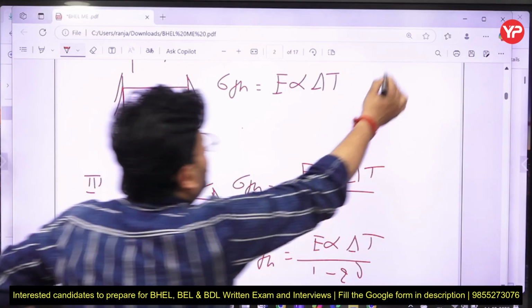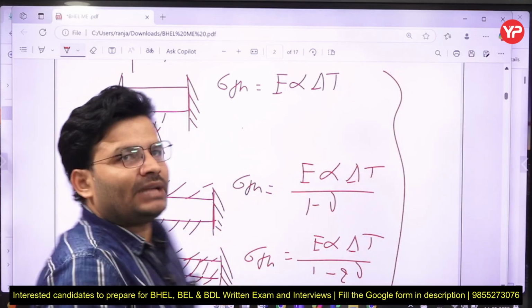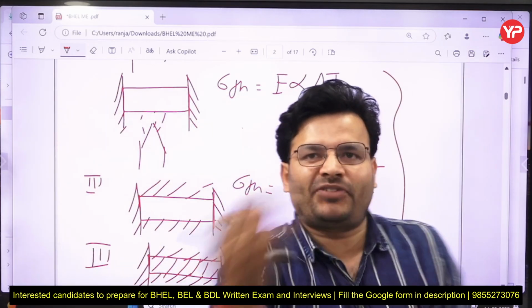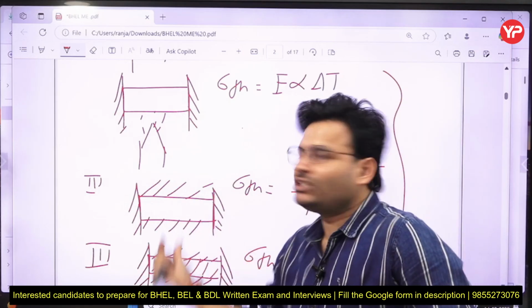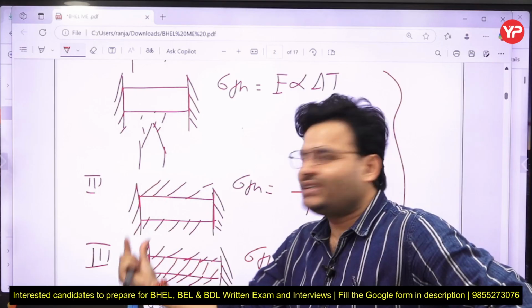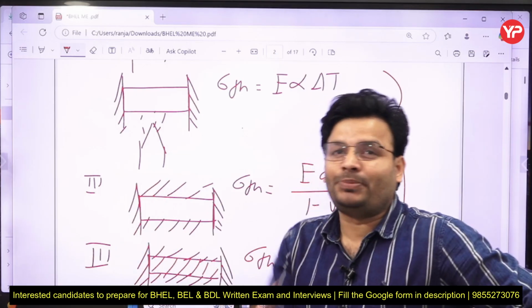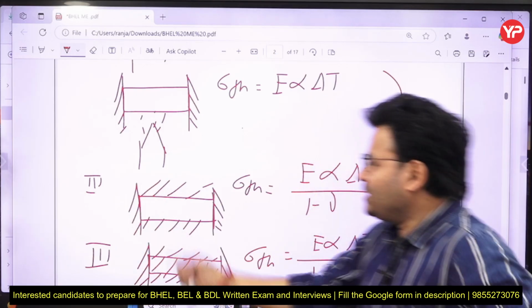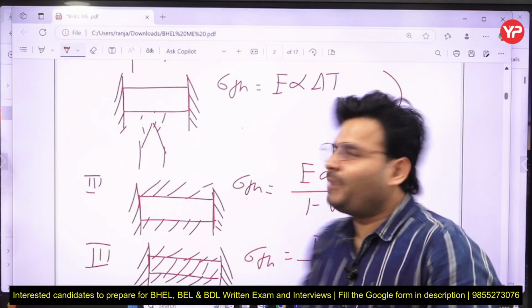So please try to remember that formula, because that question has been asked in your exam. It might be possible that in upcoming exams they may ask another case rather than that, right? One case we have just now solved, and these different cases might be asked in your exam. So please try to remember. And how can I remember, sir? Simple formula is there, my dear friends.